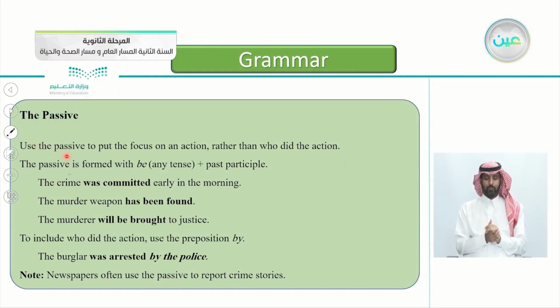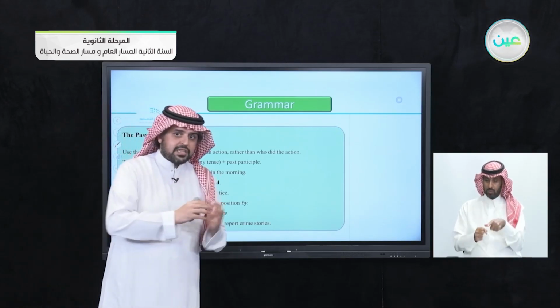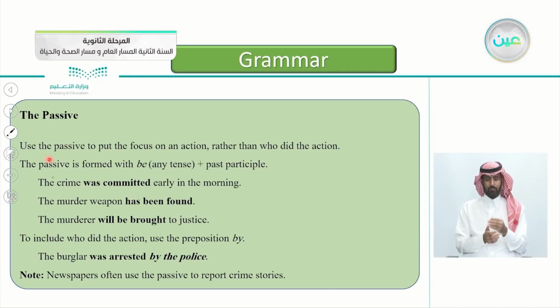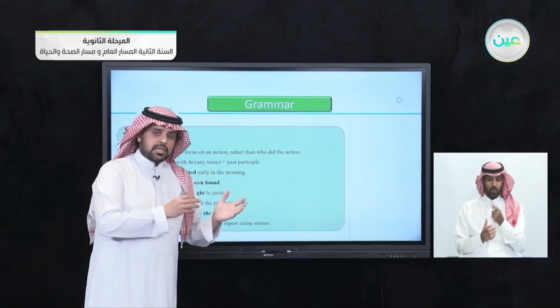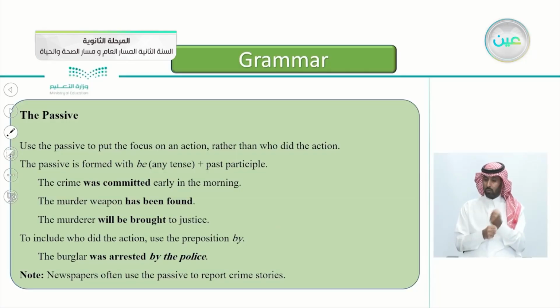We use the passive to put the focus on the action. This is why we use the passive. We use the passive to put the focus on the action rather than the doer of the action. Again, we use the passive to put the focus on the action rather than who did the action. This is the main goal of the passive sentence. Whether we know the doer or not, we use it just to focus on the action itself.